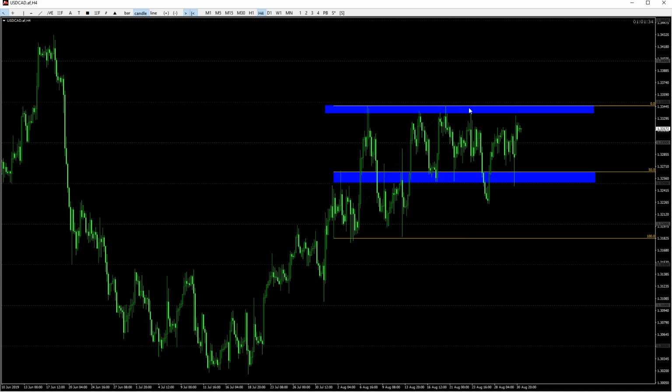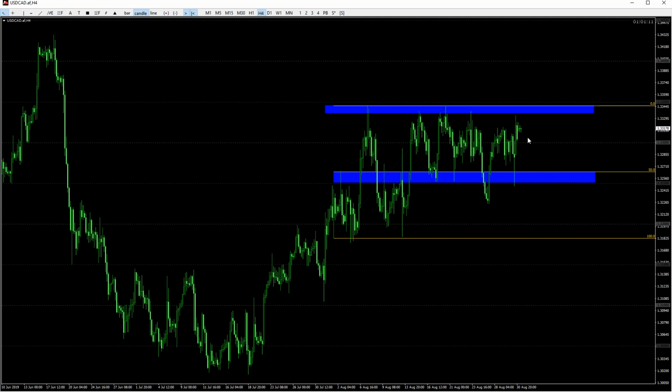Now, be mindful again, guys, of this resistance at that 133.50 level. The price has rejected from this area a couple of times in the last few weeks, including last week as well. So this is an interesting area we need to look at. But as we said, if the market moves down into this overall support area, that can provide us with a great opportunity to go long on the pair.